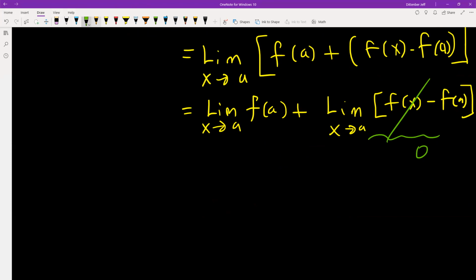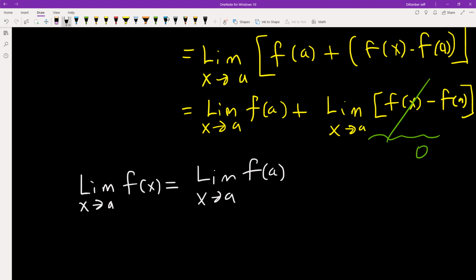And so now we have this expression. The limit as x goes to a for f of x is equal to the limit as x goes to a for f of a. Now, what is f of a? F of a is a constant value. If you take the limit as x is moving for some constant value, what exactly happens there?